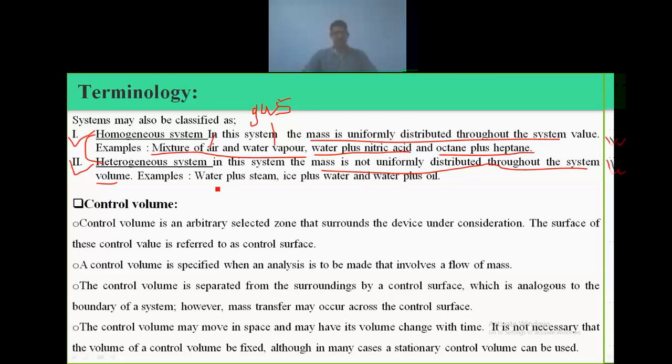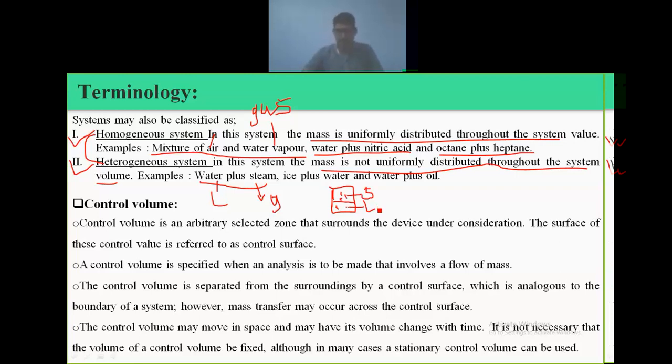Some examples are water plus steam. Here water is in the liquid state and steam is in the gaseous state. Steam, having less density, remains at the top of the system. If you consider one container having water plus steam, water will remain at the bottom in the liquid state, and the steam remains at the top because steam has less density than liquid water.